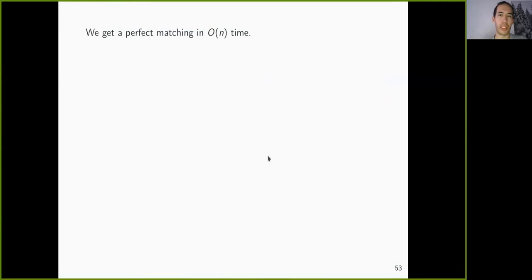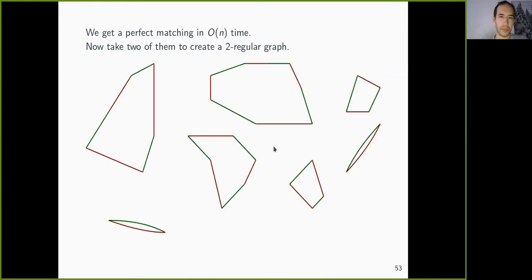And what we do now is instead of trying to increase the perfect matching directly, we simply take two perfect matchings. We can take two perfect matchings, make them independent by forgetting the first perfect matching during the algorithm, and then we get a two regular graph. This two regular graph will maybe look like this. We'll have some red edges, some green edges, and they will build cycles or double edges in the graph.